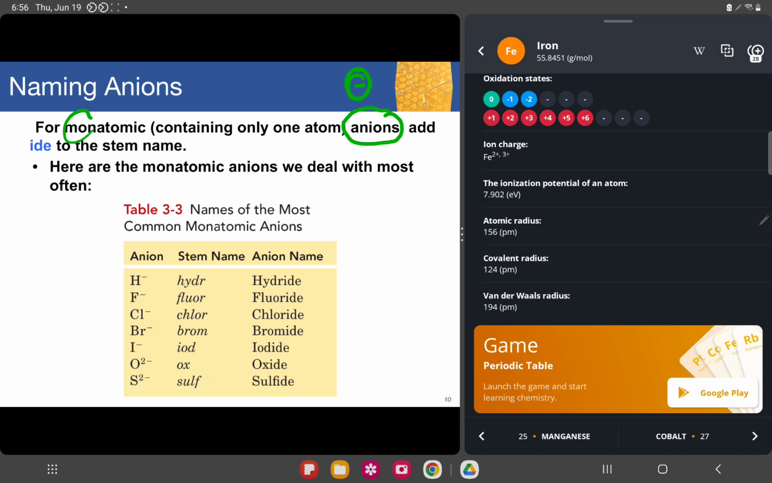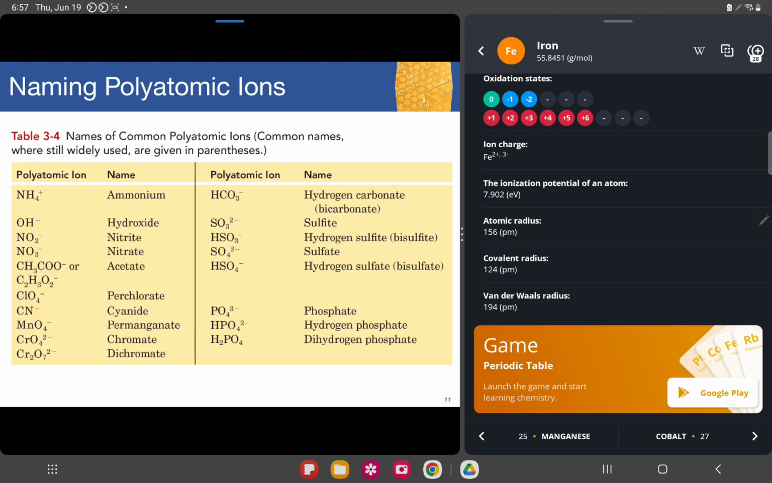For most monoatomic ions, we have hydrogen becoming hydride, fluorine becoming fluoride, chlorine becoming chloride. We usually add -ide. Oxide, sulfide, for the negatively charged particles. Now, we also have the polyatomic ions, which are a bit hard to remember, but we'll have to remember them. There's no code or pattern for this one. You can just familiarize yourself with it. Sometimes it's included in your exam, and sometimes it is not.